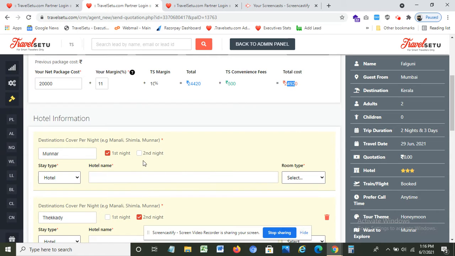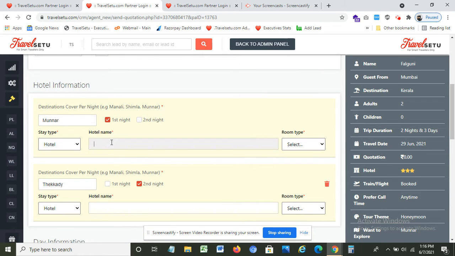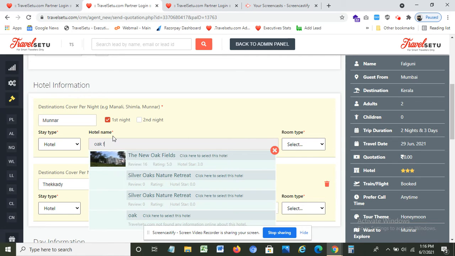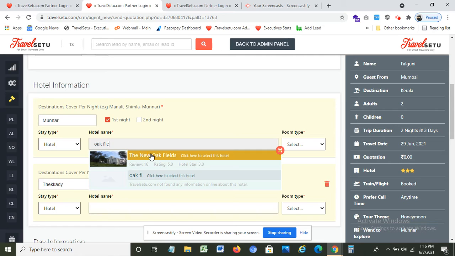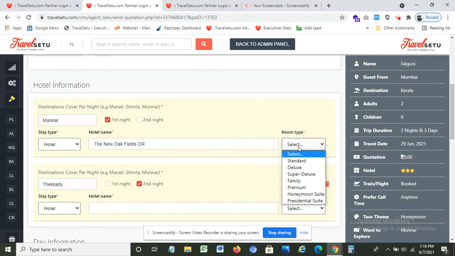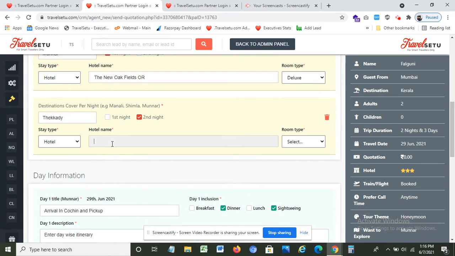Now this is the destination. So here your hotel name. You are offering first night in Munnar, hotel name. For example, if you are offering Oakville. Now we have already integrated TripAdvisor on our CRM. So once you enter the name of the hotel, the details of the hotel will be auto fetched, which you need to select. Click on the room category which you are giving to the client. In Tekri, for example, you are offering treetop.